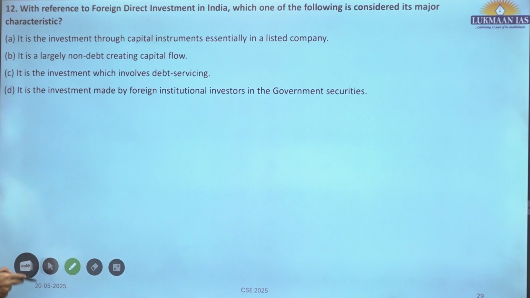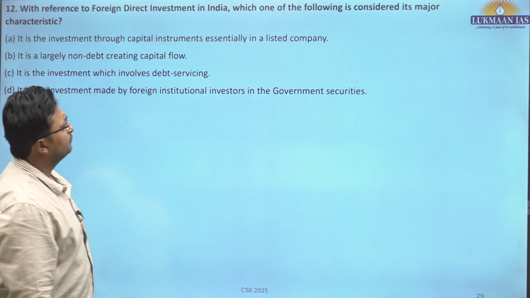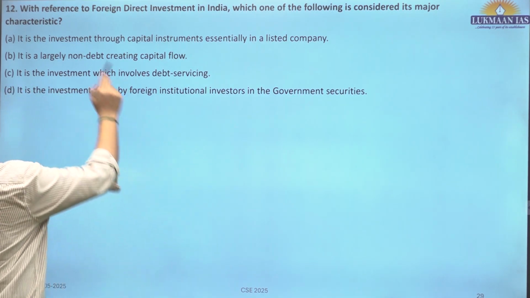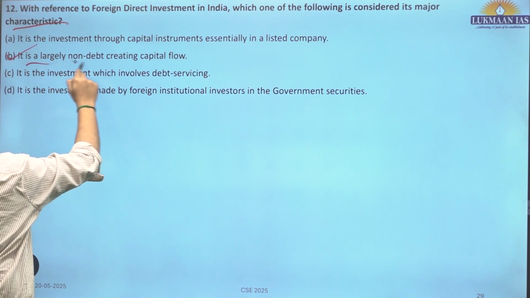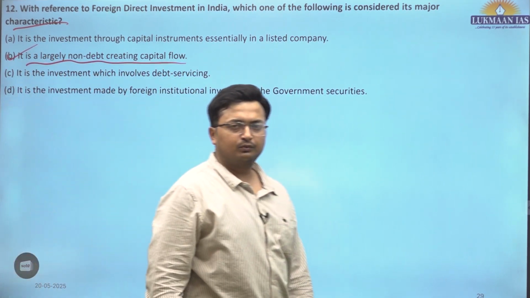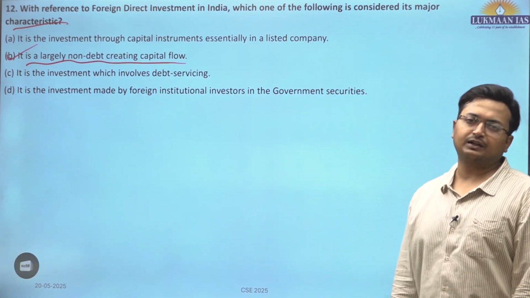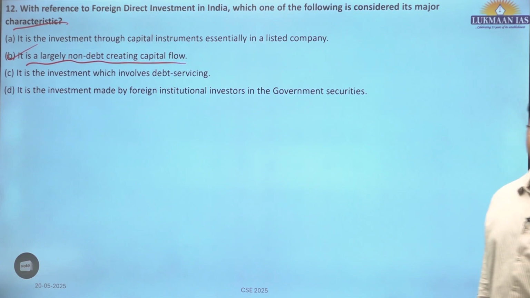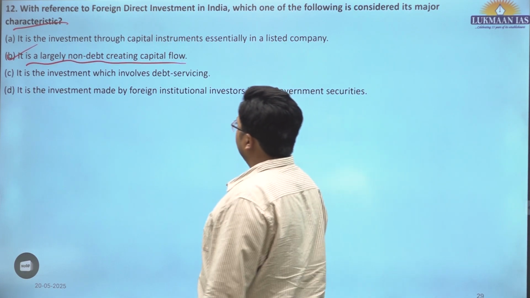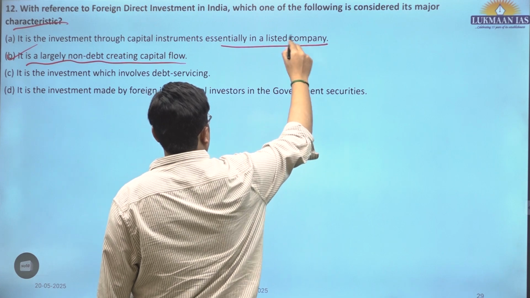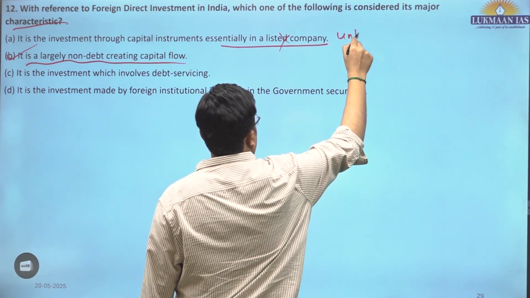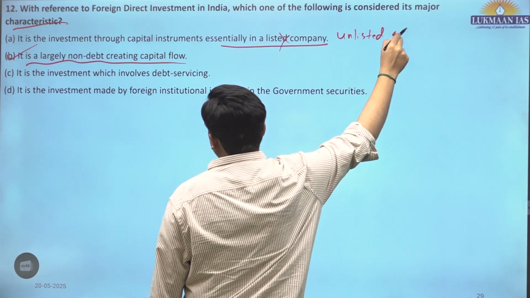12th question. With reference to FDI in India, which one of the following is considered its major characteristic? B. It is largely non-debt creating capital flow. FDI is ownership kind of a thing. It does not have any liability part attached to it. It is investment through capital instrument, essentially in a listed company? No, it can be unlisted also. First is incorrect.